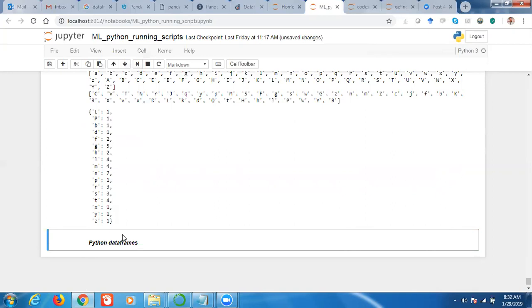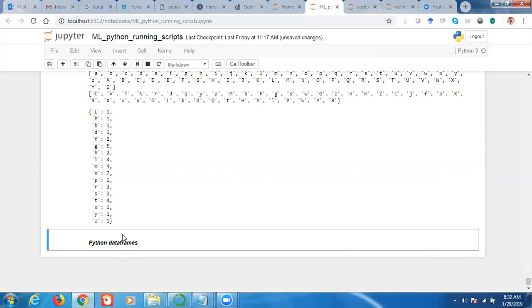But a data frame is solely developed for performing machine learning tasks, performing stuff with structured data. Sometimes we can do the operations in a matrix also, whatever operations we are doing in a data frame. So a matrix is another way of storing the data. You can view it like that.